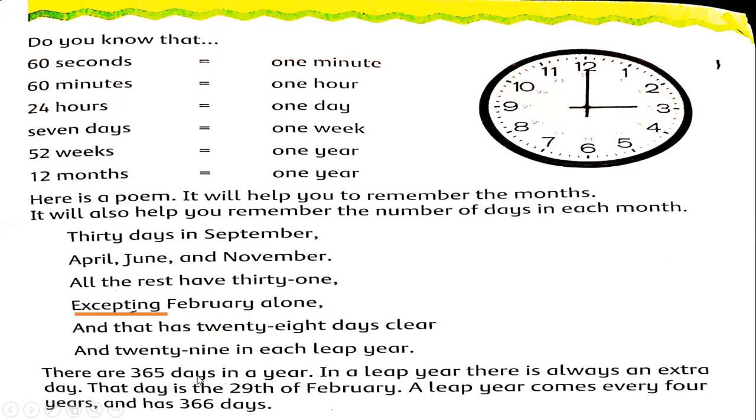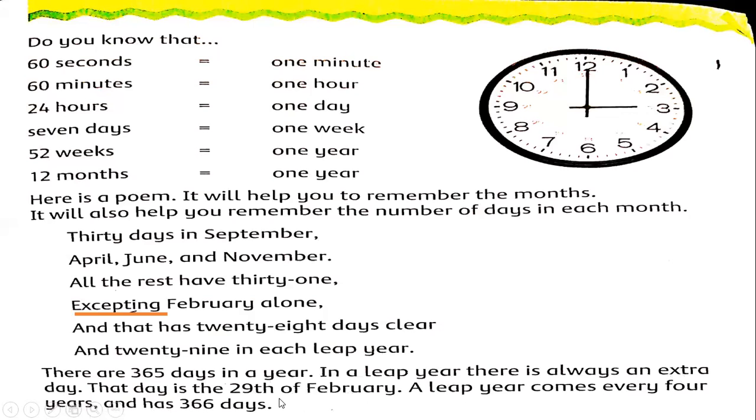There are 365 days in a year. How many days in a year? 365 days. In a leap year, there is always one extra day.